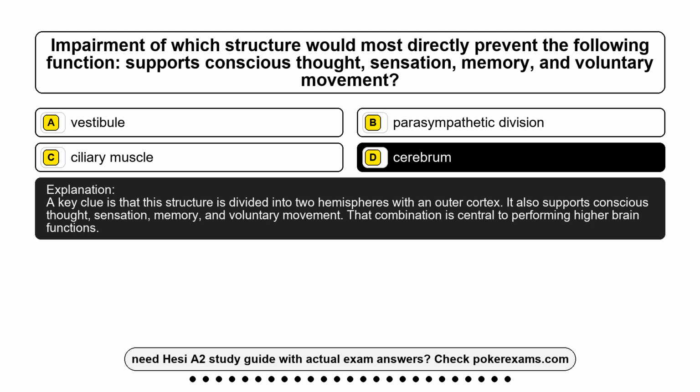A key clue is that this structure is divided into 2 hemispheres with an outer cortex. It also supports conscious thought, sensation, memory, and voluntary movement. That combination is central to performing higher brain functions.